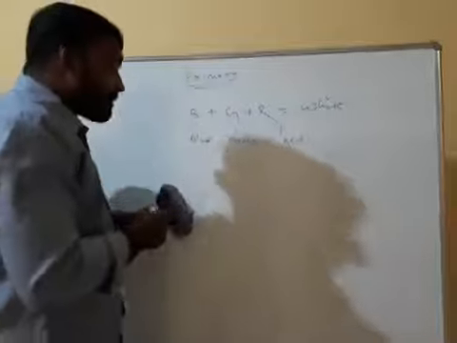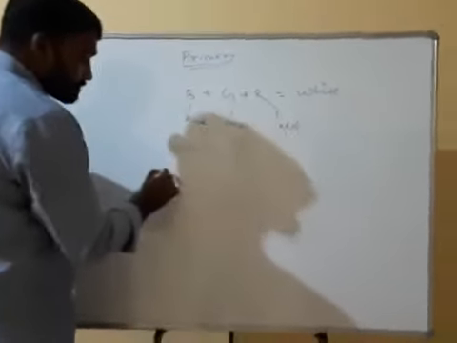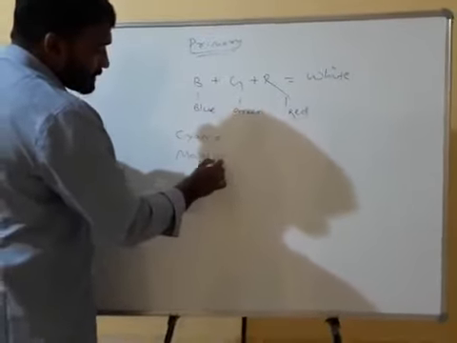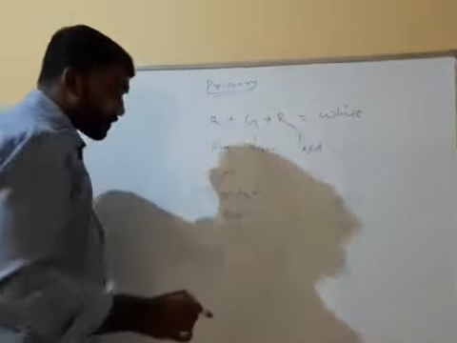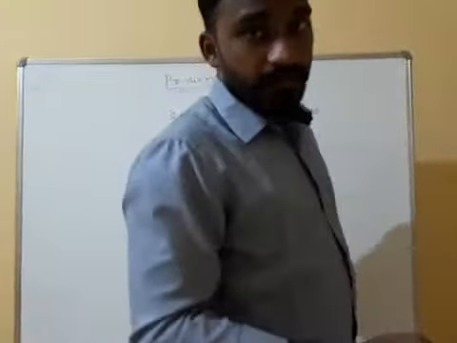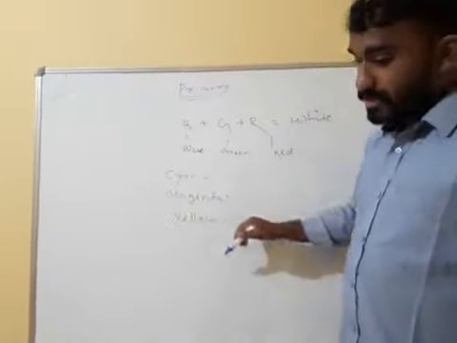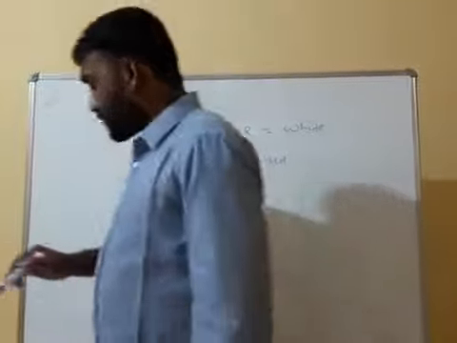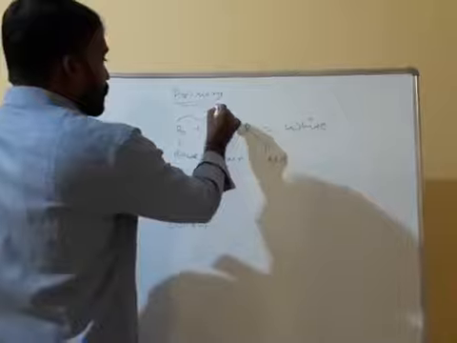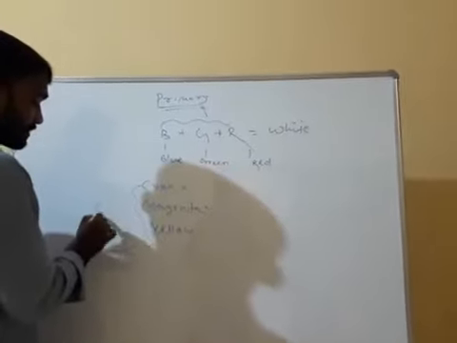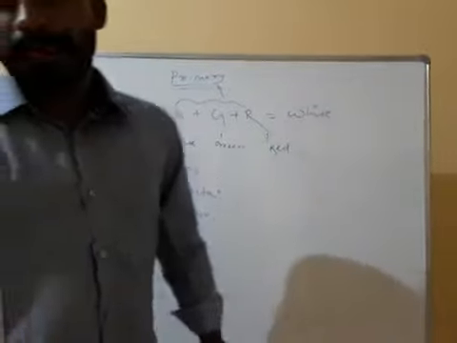And the examples of secondary colors are what? Cyan, magenta and yellow. Yellow is also a secondary color. Cyan, magenta and yellow are our secondary colors. These three are primary colors and these three are secondary colors. Clear or not? Next one.